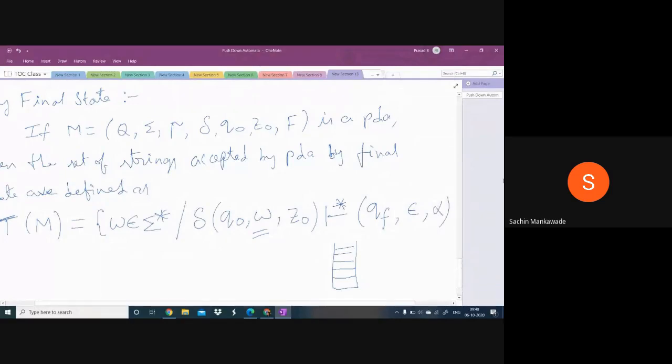Three conditions have to be satisfied. One is it has to start from initial ID, it has to reach the final state, and the string must be scanned completely. Then the stack can have 0 or more symbols.